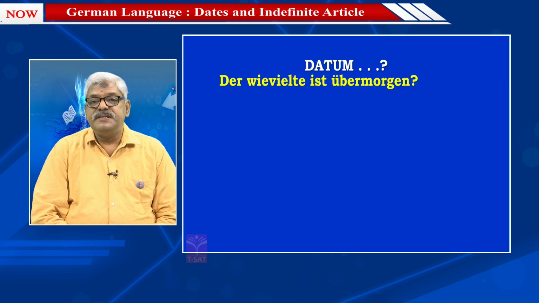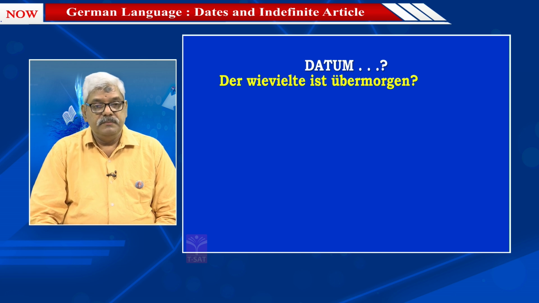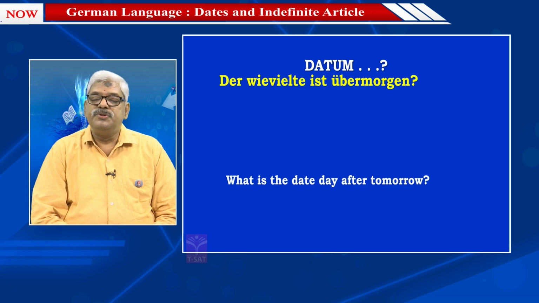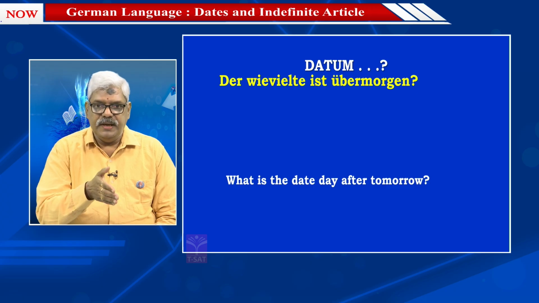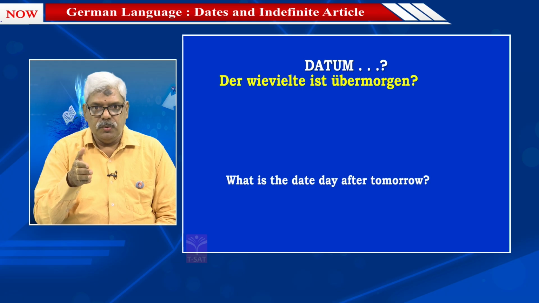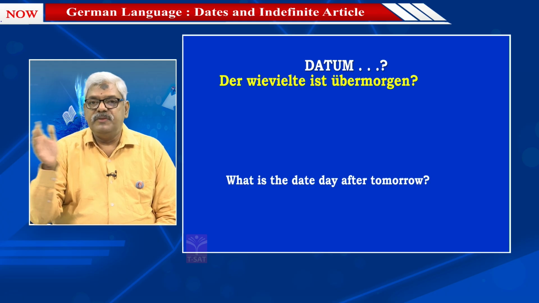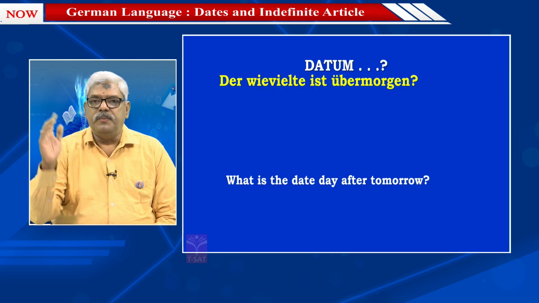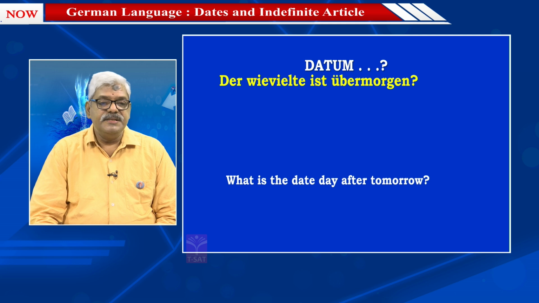Der wievielte ist übermorgen? Übermorgen, you can easily guess, it is day after tomorrow. So the English translation will be, what is the date day after tomorrow? Heute is today, morgen tomorrow, and übermorgen day after tomorrow. Heute, morgen, übermorgen. So let us see the answer for this.